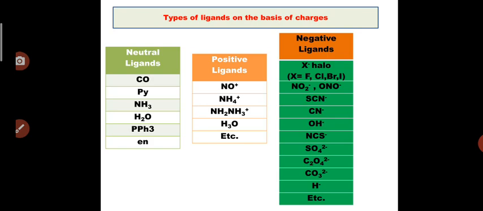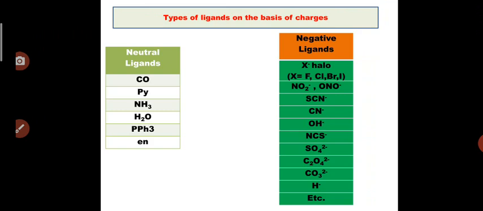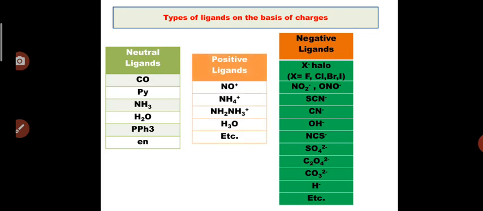This is the list of neutral ligands in the first column: CO, carbonyl, pyridine, then amine, aqua, triphenyl phosphine, ethylene diamine, etc. And in the second column, the list of positive ligands: nitrosonium, ammonium, hydrazinium, hydronium, etc.